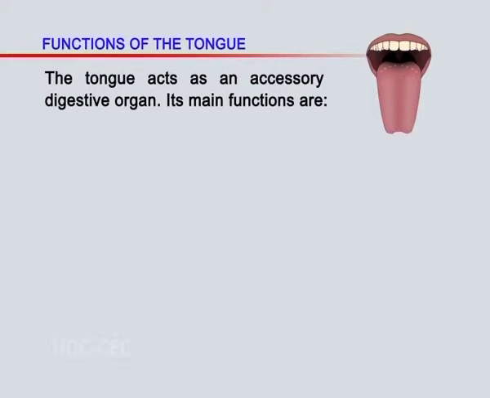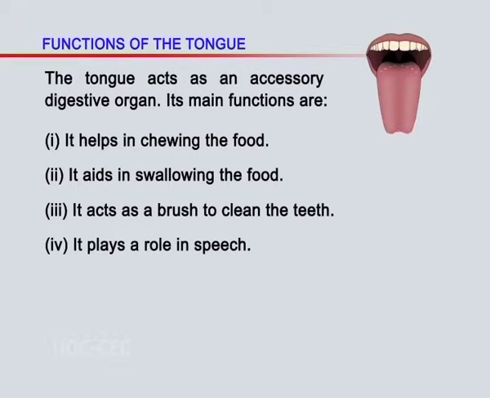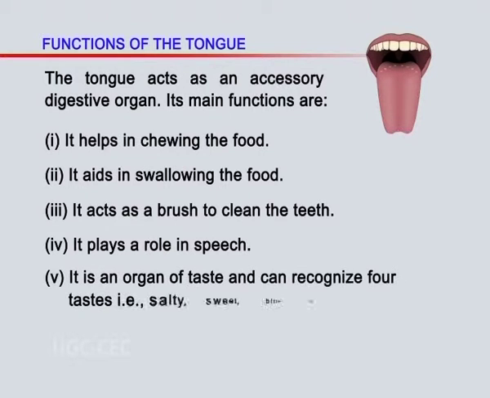The tongue acts as an accessory digestive organ. Its main functions are: Number 1. It helps in chewing the food. Number 2. It aids in swallowing the food. Number 3. It acts as a brush to clean the teeth. Number 4. It plays a role in speech. Number 5. It is an organ of taste and can recognize 4 tastes, that is salty, sweet, bitter, and sour.